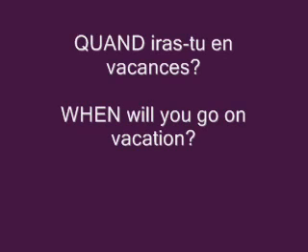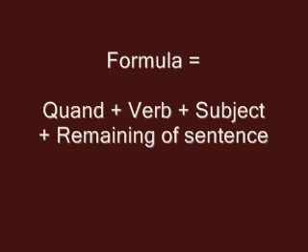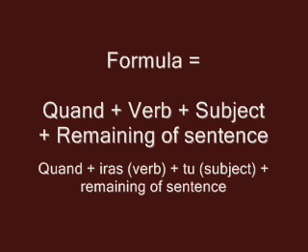Quand is when. Iras is the verb to go in the future, and tu is the subject. And en vacances simply means on vacation. By looking very closely at this sentence, quand iras-tu en vacances, we can draw a simple formula, which is quand plus verb plus subject plus the rest of the sentence. The verb comes first, then the subject, which is why I called it the method of inversion.